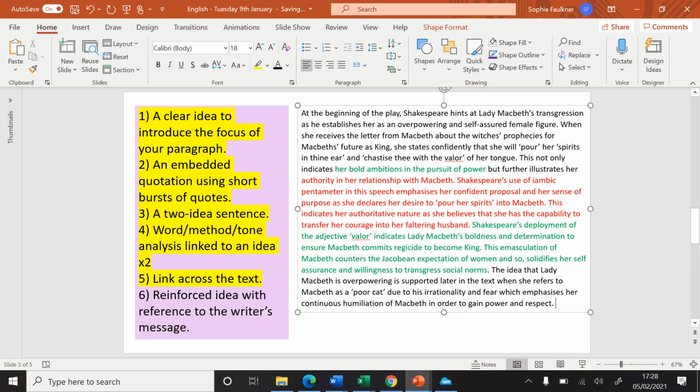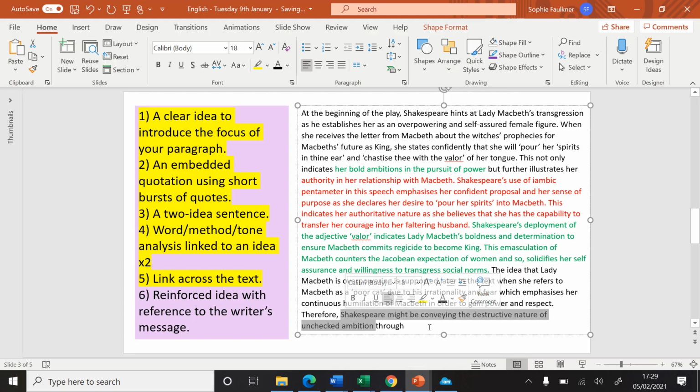Remember, you would normally write that in a thesis statement and then refer to it throughout, but I'm going to imagine my message would be something like this. Therefore, Shakespeare might be, remember we don't know, so we need to use that word might, be conveying the destructive nature of temptation and unchecked ambition through, and now that's my overall message that I've mentioned in my thesis, but now I need to link it explicitly to the paragraph and what I've explored.